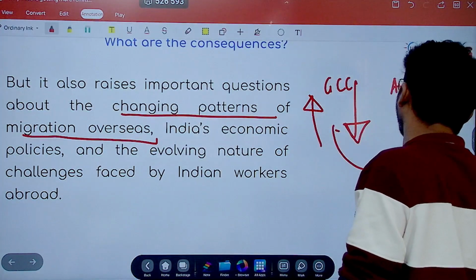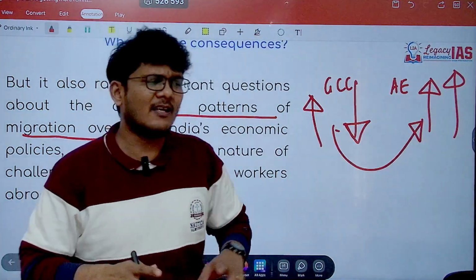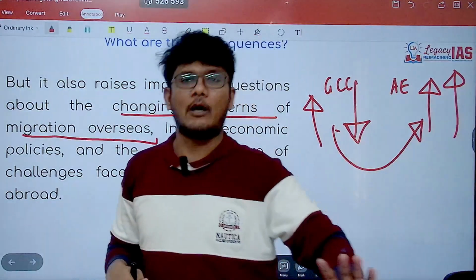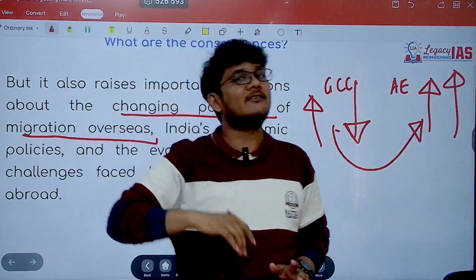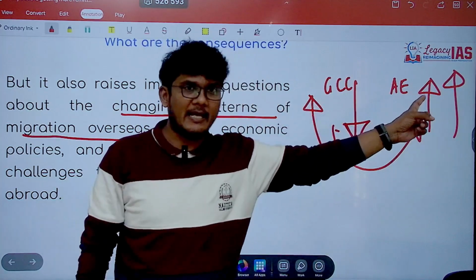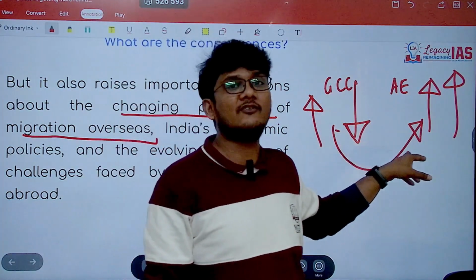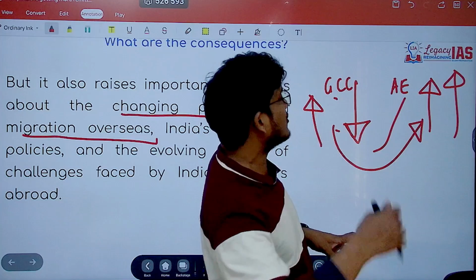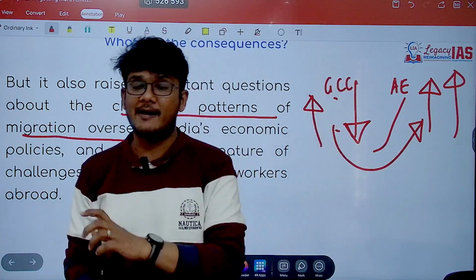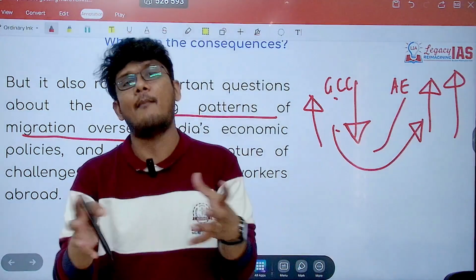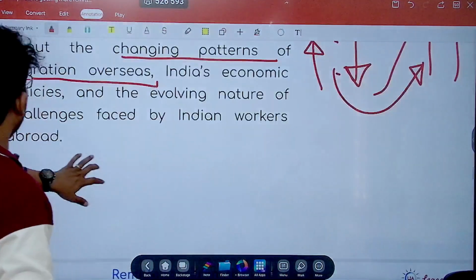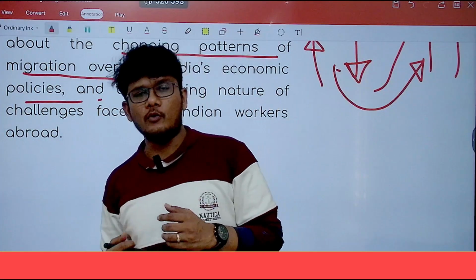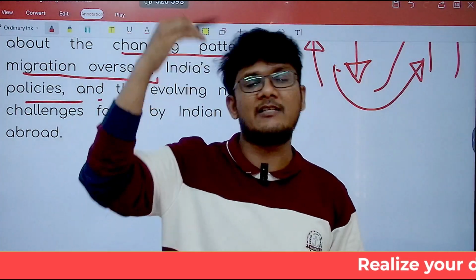However, because there is a reduction here, probably there would be a corresponding increase there. For example, investment in gold may increase because investment in shares has gone down. In the same manner, the increase in remittances from advanced economies might be the result of reduction of remittances from GCC, meaning fewer people are going here and probably more people are going there. It is not that additional people are going there and the people who are here are coming back. It's not the case. There would be some amount of trade-off which will still be there. So we have to see our policies, why this migration shift is happening, so that we can ensure that from advanced countries we receive higher remittances.